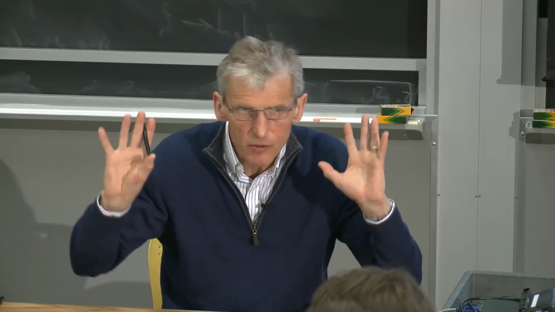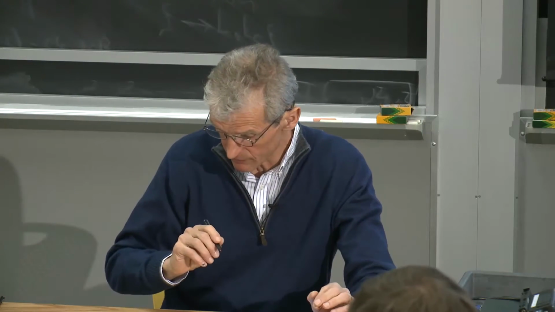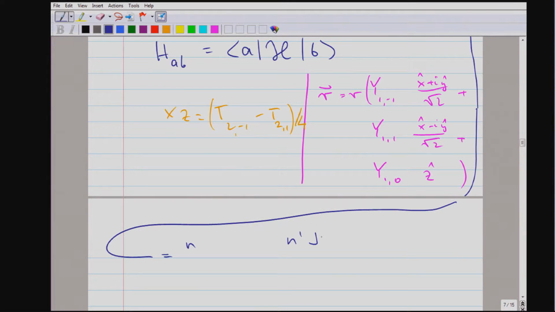You may just think about the principal quantum number of the hydrogen atom. And we want to couple from a total angular momentum J prime to total angular momentum J. Actually, we want to couple from J prime M prime to a state J M.